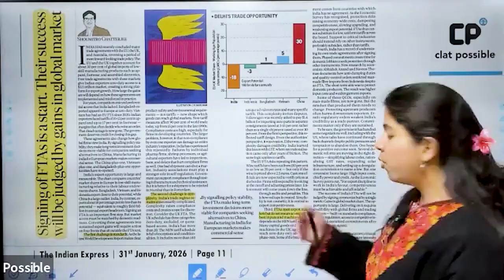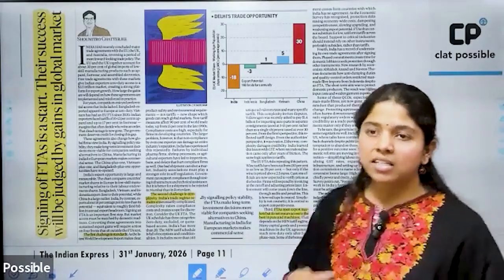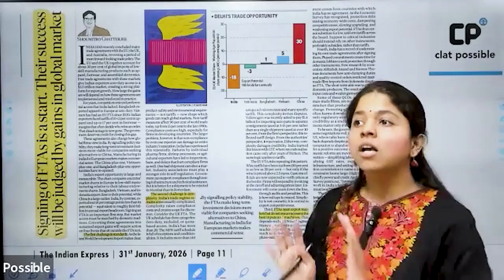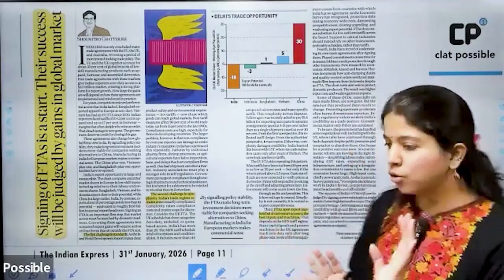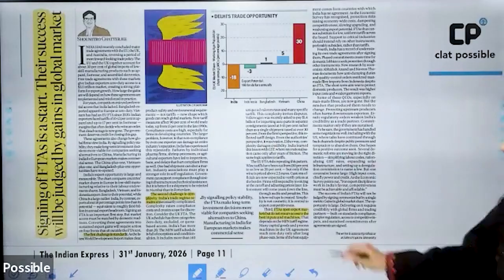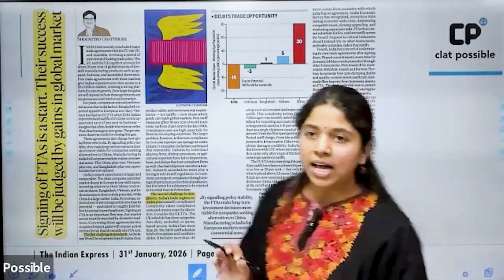And also that FTAs can open export markets, like we've signed this free trade agreement with the European Union, so we have been given the opportunity to send our goods to Europe for further sale. But it does not ensure access to the best inputs as well as machines.